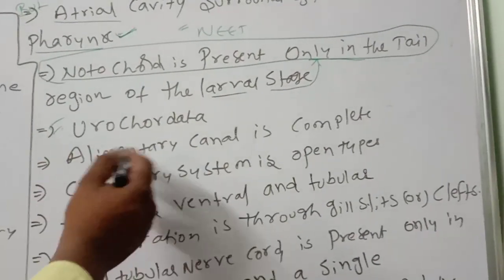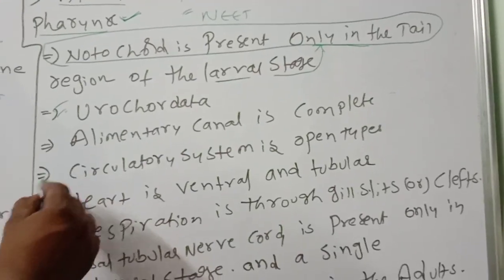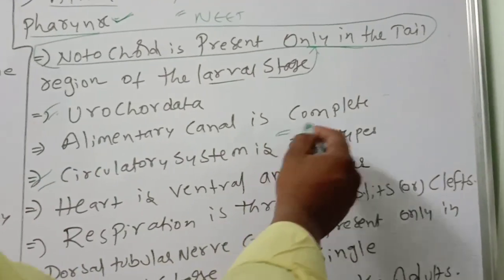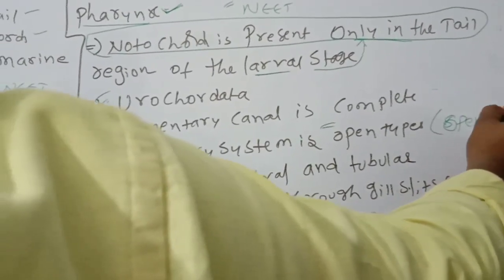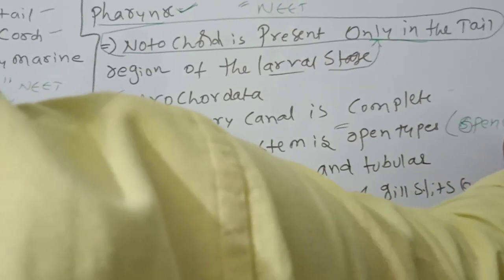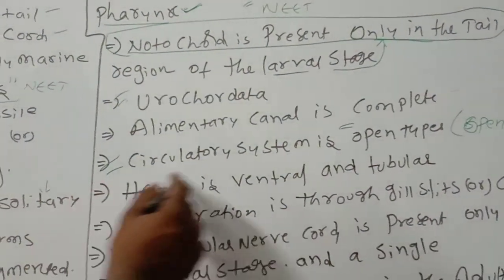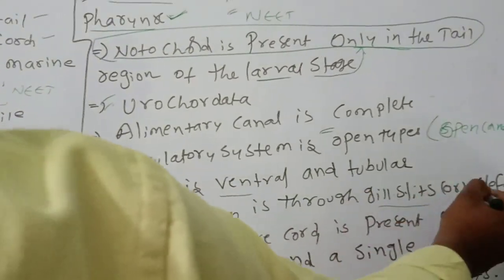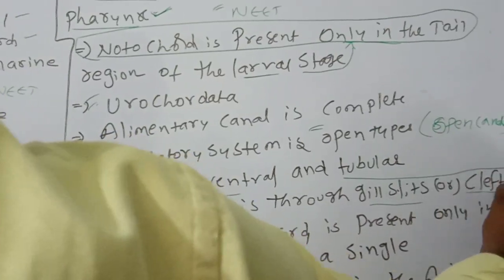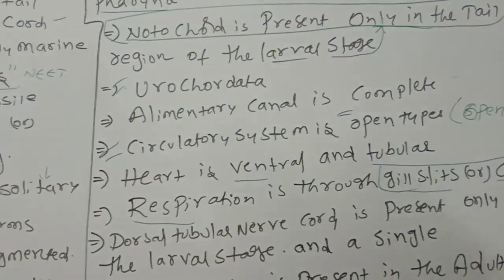Elementary canal is complete, mouth and anus will be there. Circulatory system is open type. You know very well, open type means blood will flow in the open canals. So heart is ventral and tubular. Respiration is through gill slits or clefts.